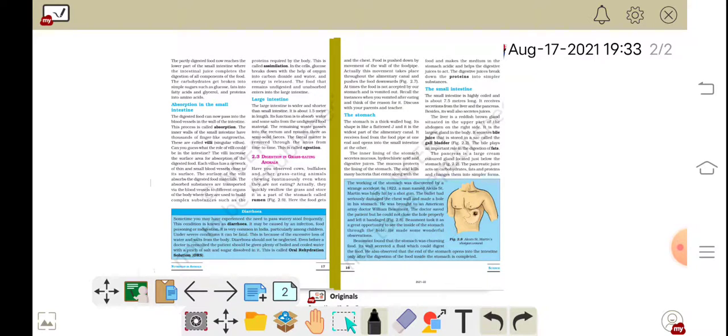In 1822, a man named Alexis Saint Martin was badly hit by a shotgun. The bullet had seriously damaged the chest wall and made a hole in his stomach. He was brought to an American Army doctor, William Beaumont. The doctor saved the patient, but he could not close the hole properly and left it bandaged. Figure 2.8.